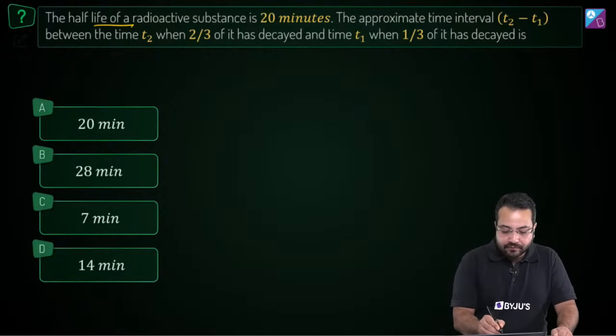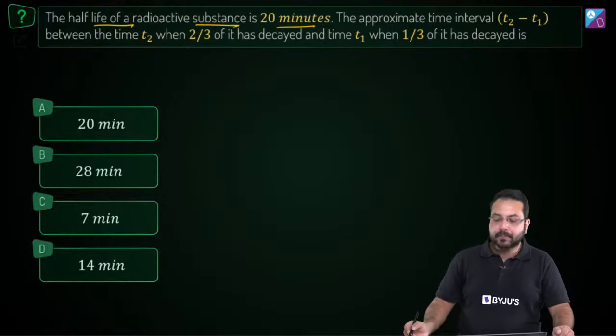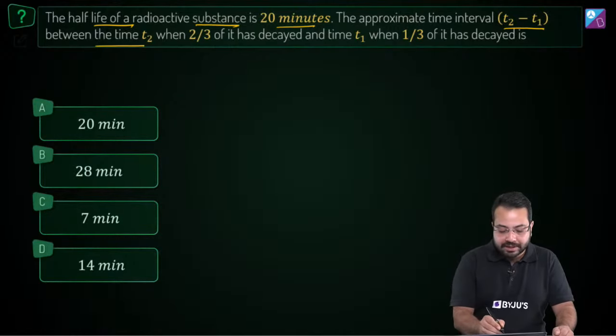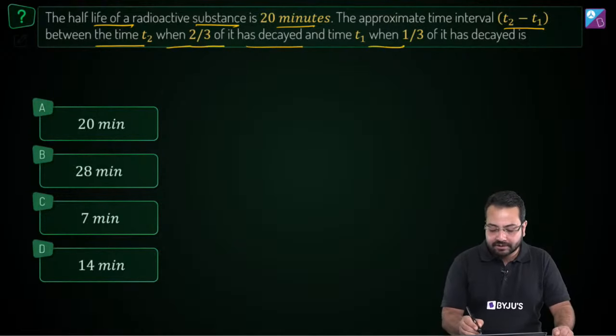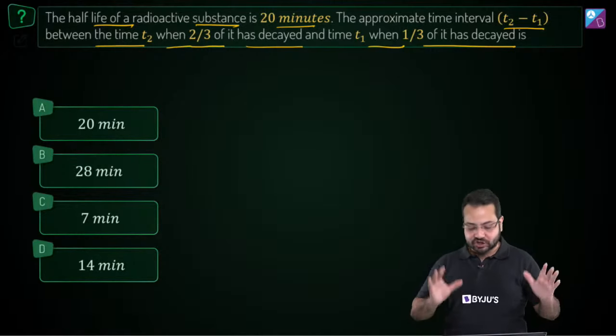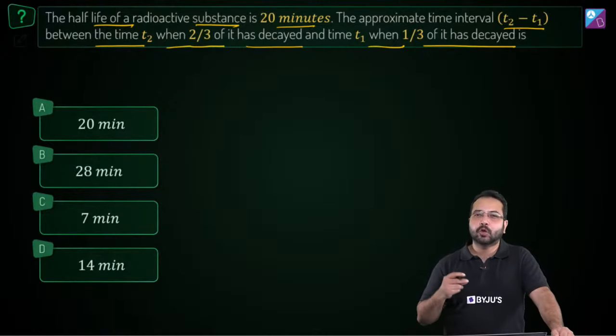Now the half-life of a radioactive substance is 20 minutes. The approximate time interval T2 minus T1 between the time T2 when 2/3 of it has decayed and time T1 when 1/3 of it has decayed is. Alright, that's the question. Read the question properly and quickly solve it.